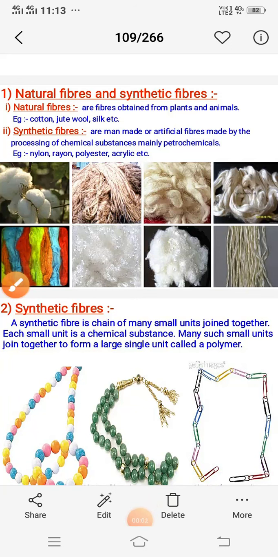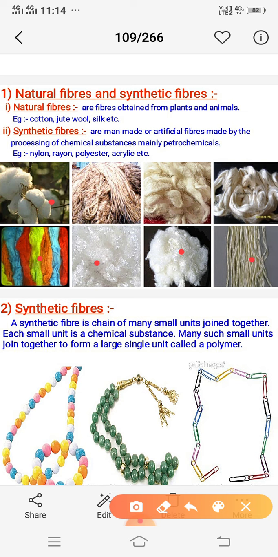The main difference between natural fibers and synthetic fibers we already know. So let's go through and revise the chapter once again and see the beautiful colorful world of synthetic fibers. You can see this is cotton, jute, flax, and these are the natural fibers and these are the synthetic fibers.